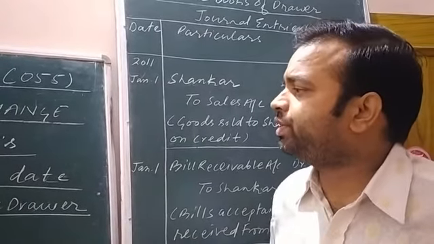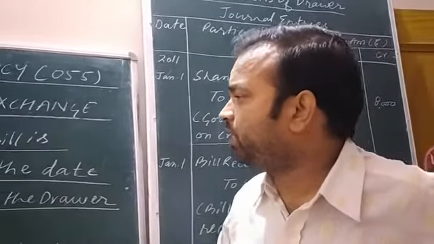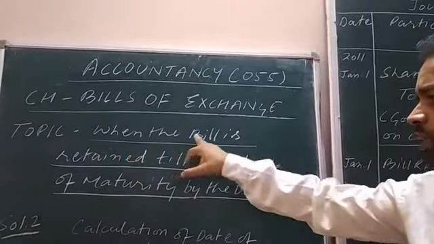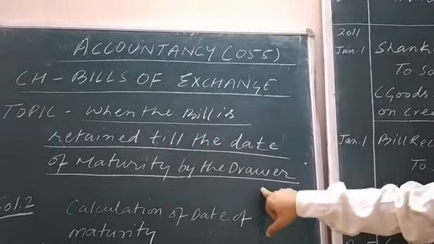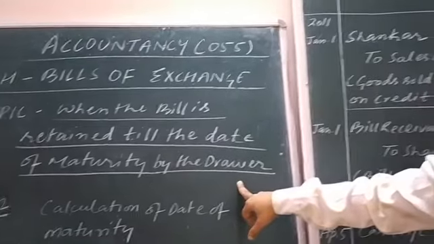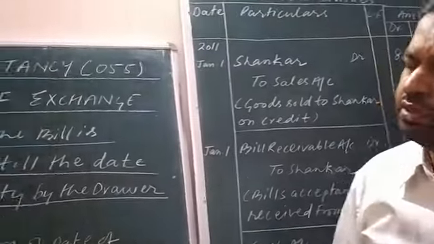Today in this online class session of accountancy I will explain the topic when the bill is retained till the date of maturity by the drawer, of the chapter Bills of Exchange.